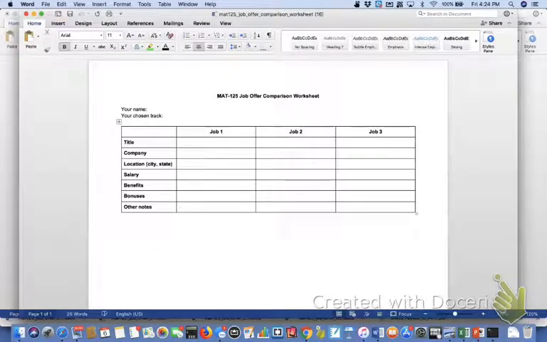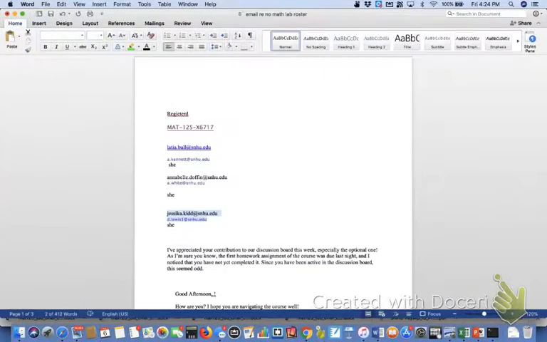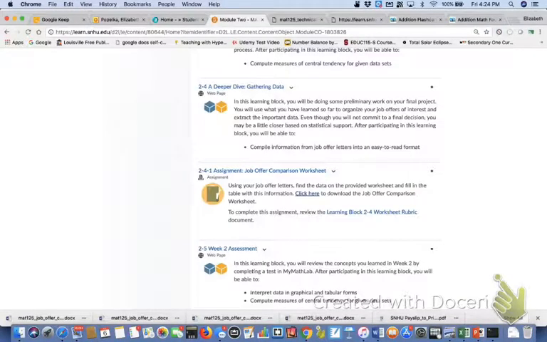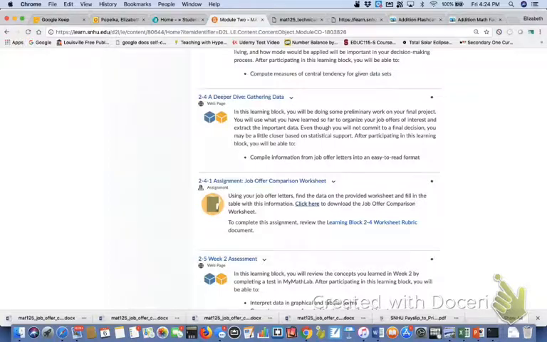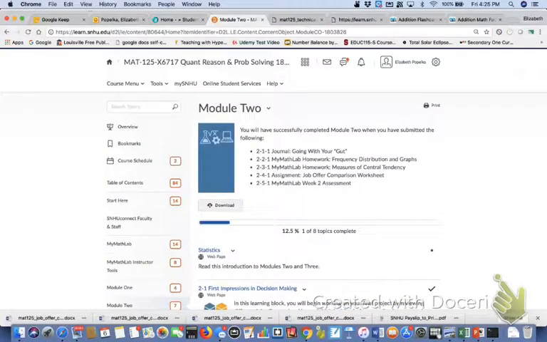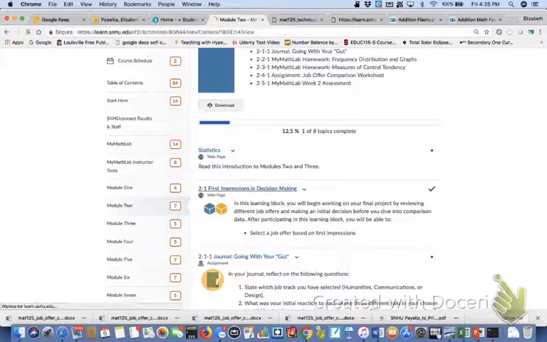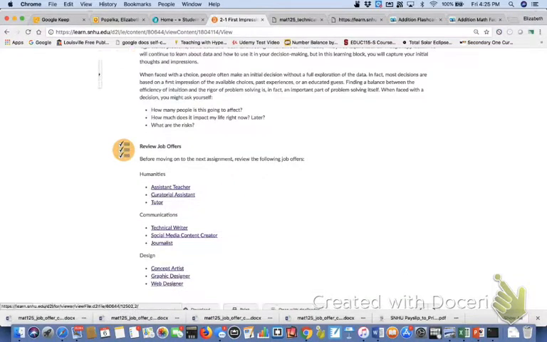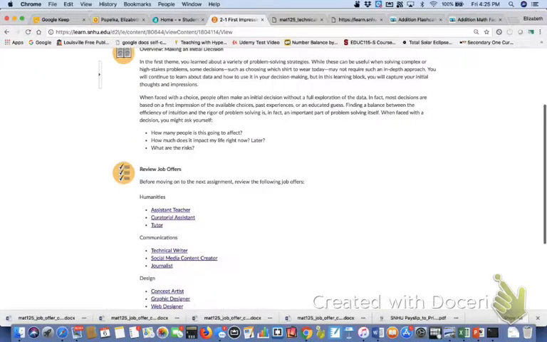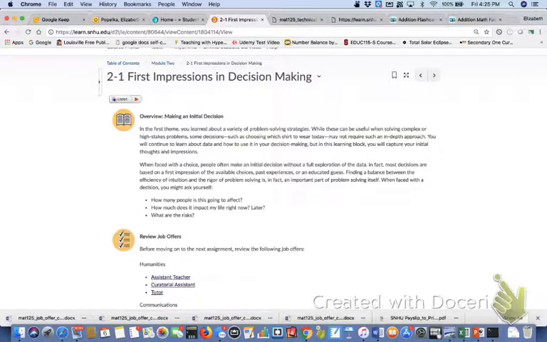So again, that is where you're going to get the information for those first couple of assignments related to your final project, and actually for that matter, all of the assignments from here on out that are related to your final project, including the Milestone 1 and Milestone 2 assignments. All of that information will be gotten from the letters that you choose here in those tracks. So I hope that helps you figure out what you need to do and clarifies things a little bit. Let me know what else I can do to help you.